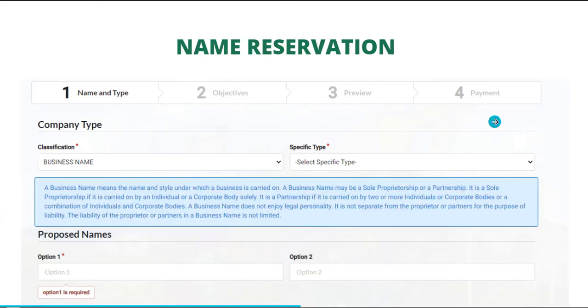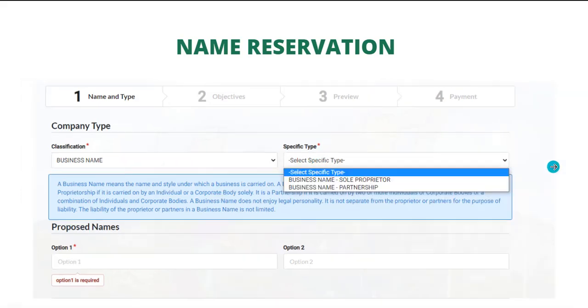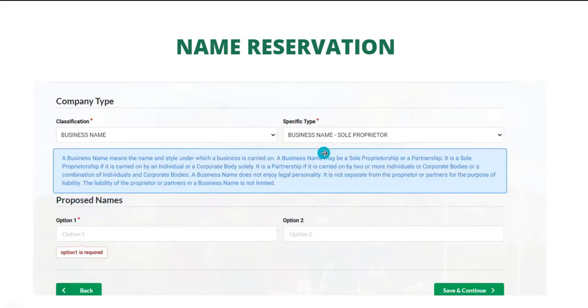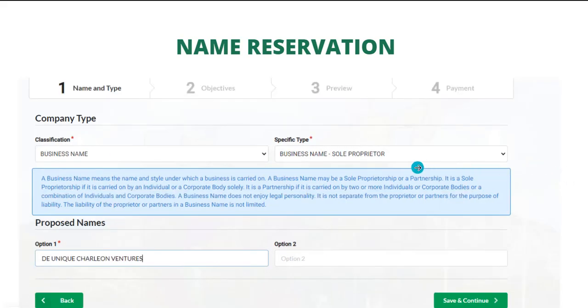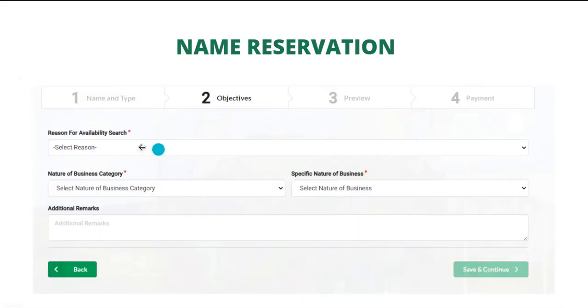When you select business name, the next is to select specific type. So we are going for sole proprietor. Then proposed names. Which name? So I told us the name. The name is the Unique Shallion Ventures. Option 2 is not compulsory. You can see that the red asterisk you see is not in option 2, so it's not compulsory. So you click save and continue.